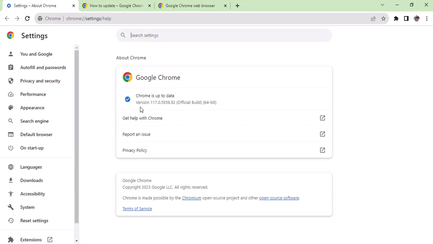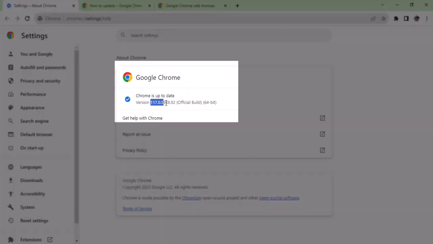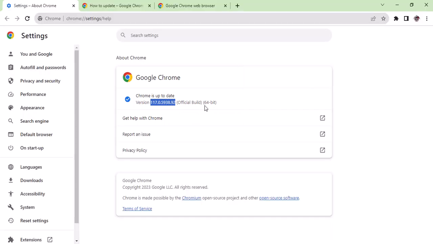I hope you liked the video, and you know now how you can rectify the problem. As you can see, the new version is installed. The blue tick mark is on the left hand side, and this is the version we were going to update.